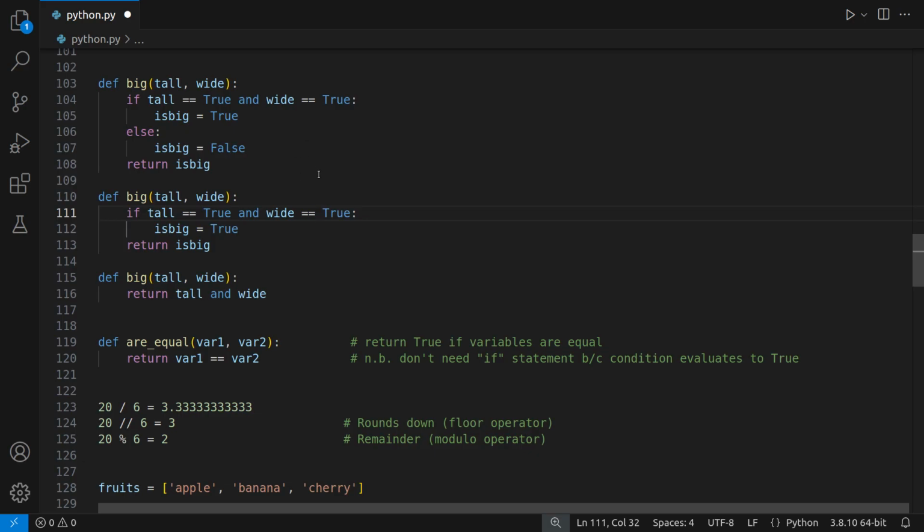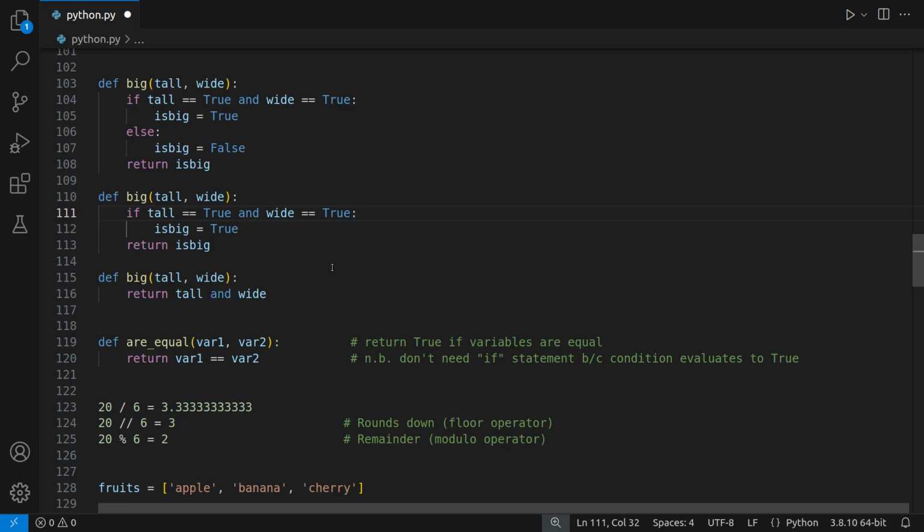So return false. Now this can be reduced. The second block here is a reduced form, and the difference is that we're missing this else is big equals false. The reason is that if this whole thing up here is fulfilled, you know that tall is true and wide is true, and therefore is big is true, and we return that it's big. If we don't fulfill both of these conditions, tall and wide, then it remains false. So we can just get away with saying this. We don't have to explicitly say else false.